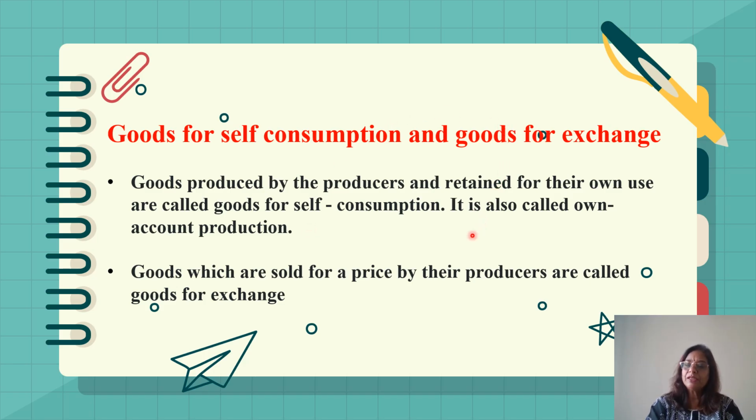In the previous slides, I explained that when we are purchasing goods with a price, that is known as a final good, and when these producers are selling those goods for a price, then it is known as goods for exchange. And when the farmer is not selling the good and that portion is consumed by himself, then it is known as own account production.